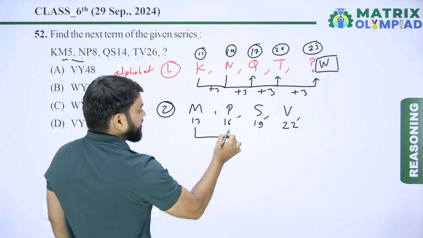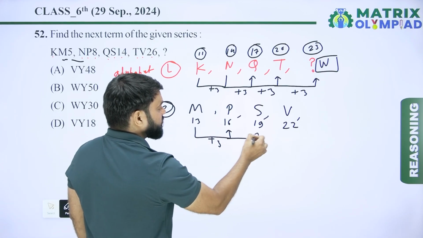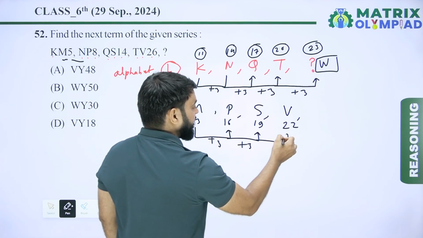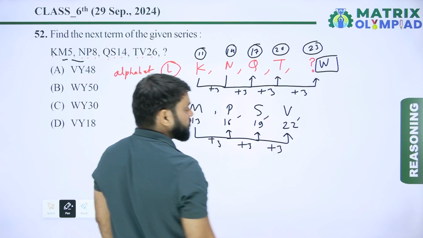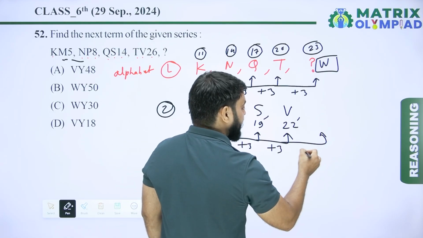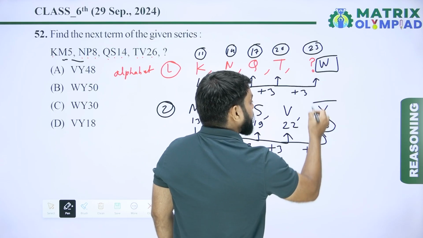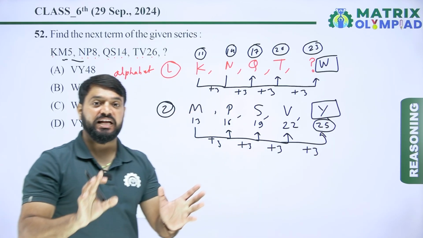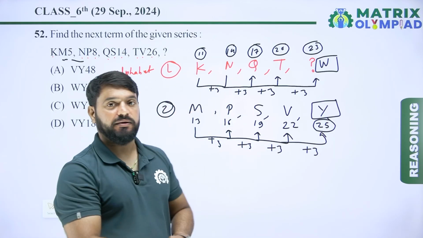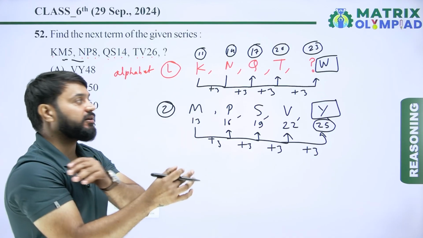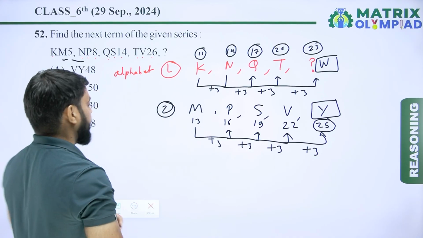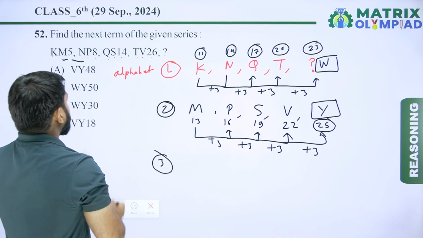So the pattern is 13 plus 3 means 16. Now 16 plus 3 means 19. Now 19 plus 3 means 22. Similarly 22 plus 3 means 25. So it means Y, because the place value of Y in the English alphabet is 25. So the second missing alphabet is Y.